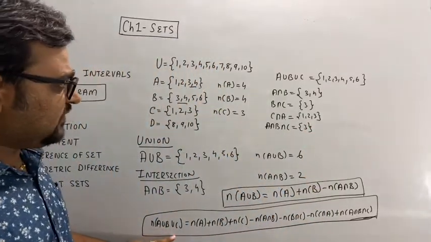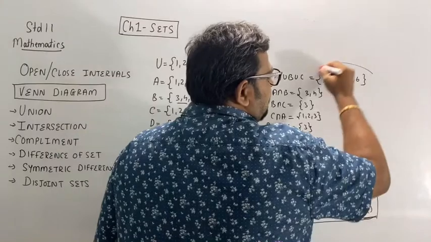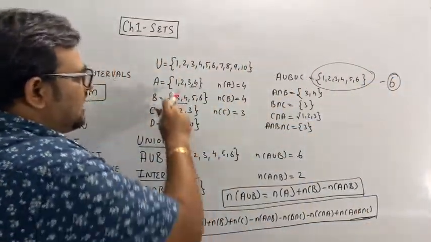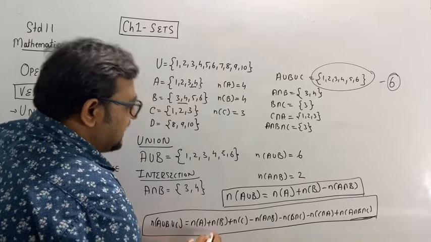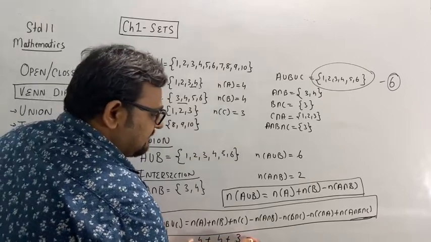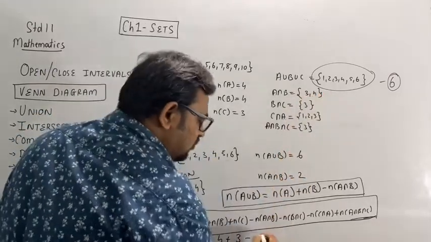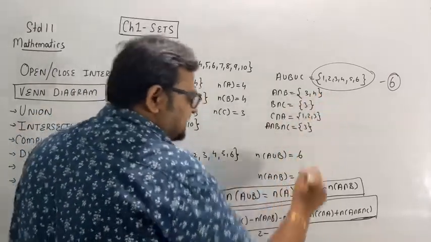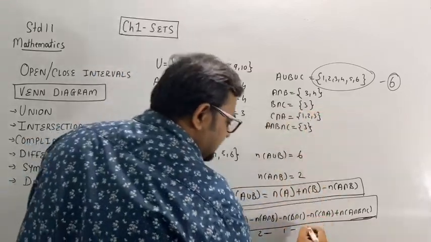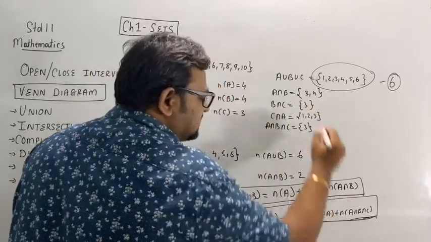So now let's see. n of A union B union C was equal to 6 elements, right? n of A is 4. n of B is 4. n of C is 3. Minus A intersection B, 2. Minus B intersection C, 1. Minus C intersection A, 3. Plus 1.